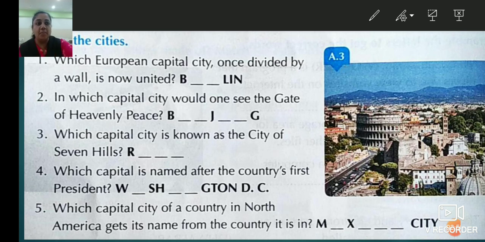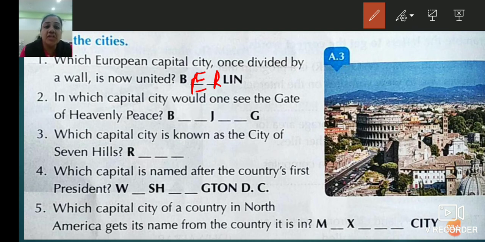The city is Berlin, so we'll write B-E-R-L-I-N. It's Berlin.